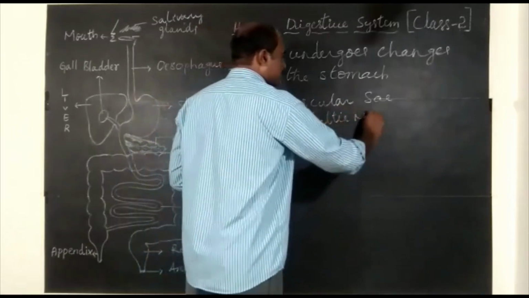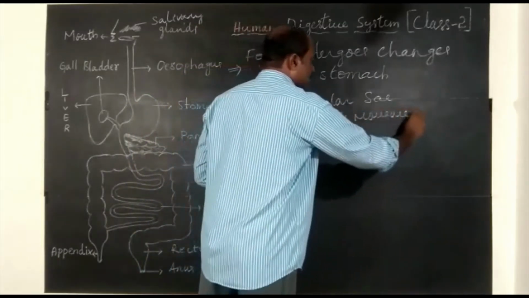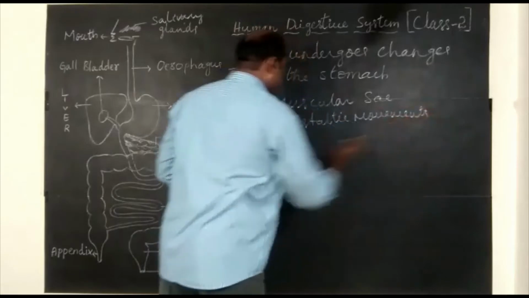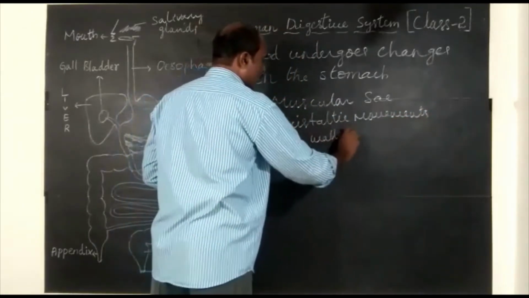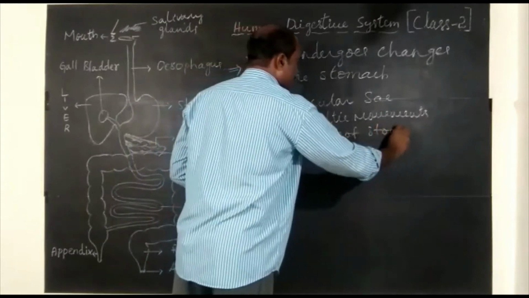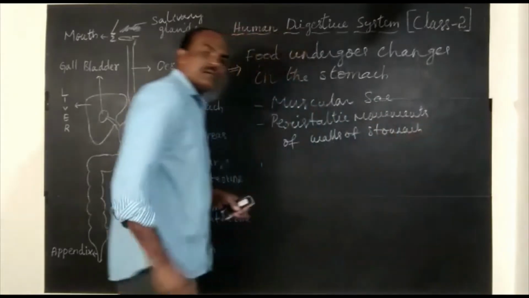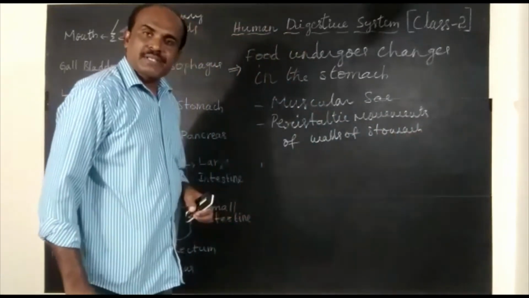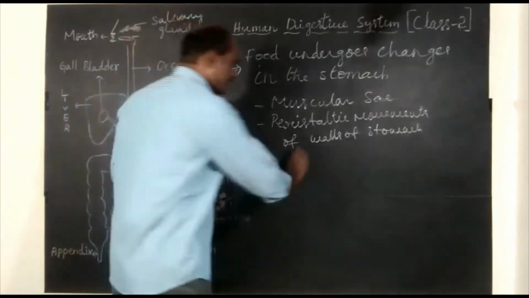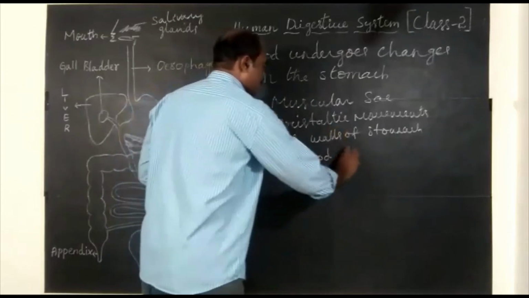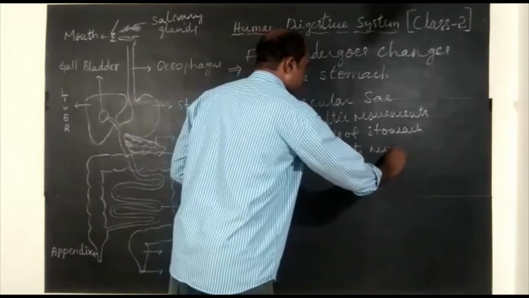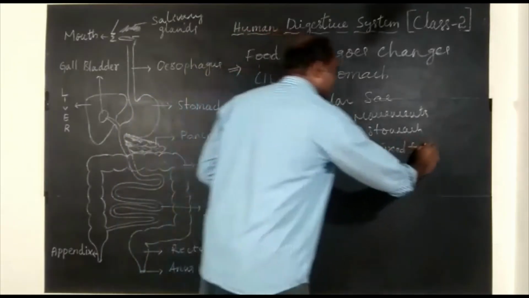So let us write directly: peristaltic movements of walls of the stomach. Food gets mixed up with gastric juice thoroughly.